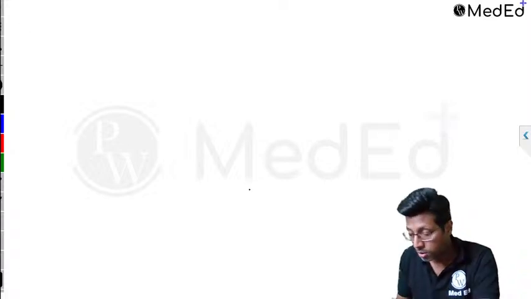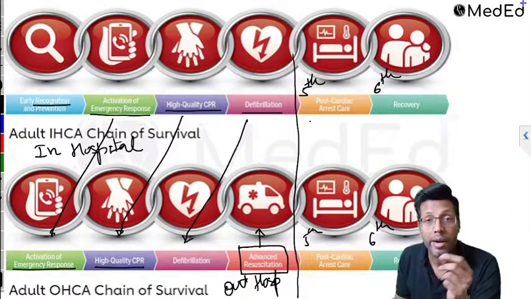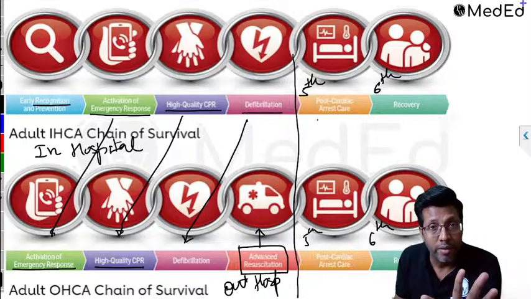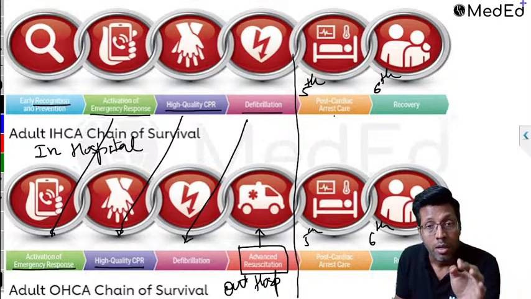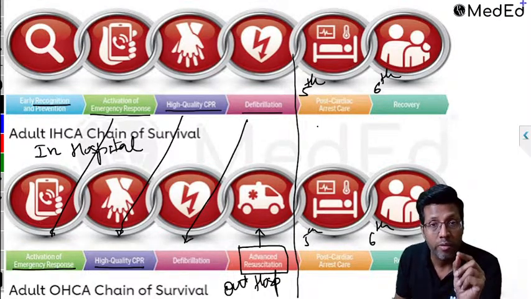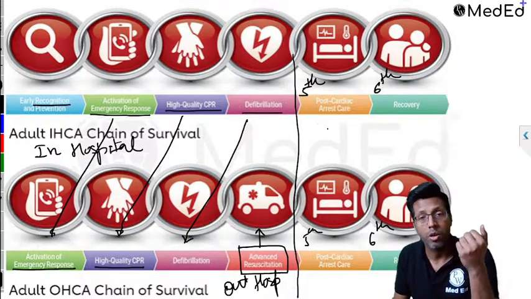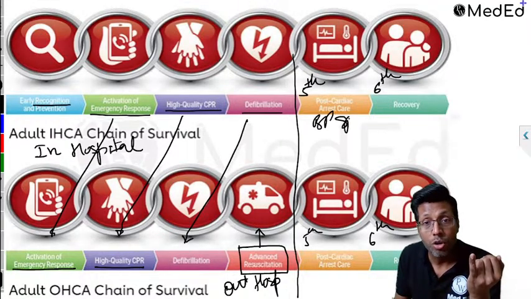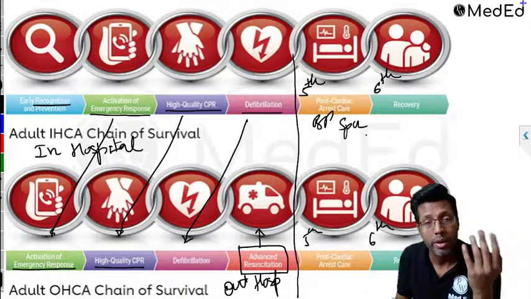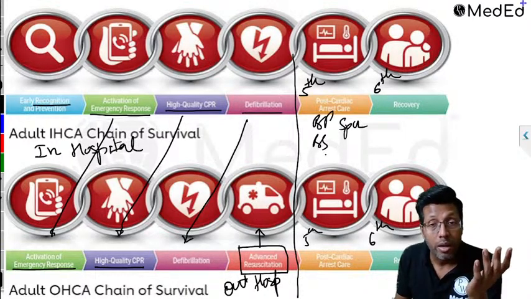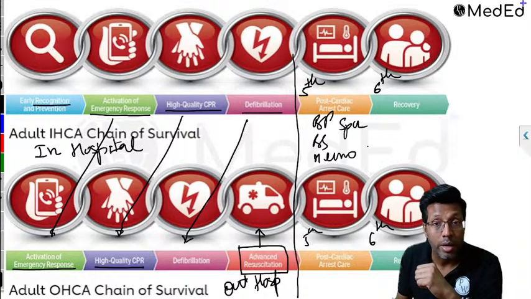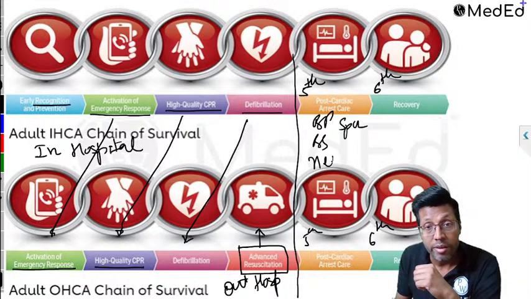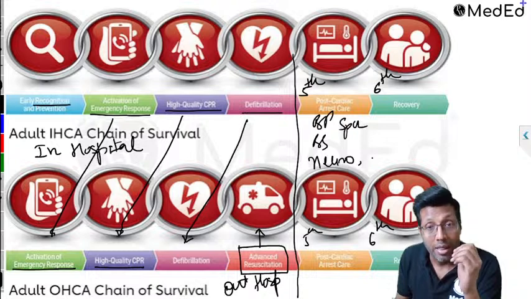So in the fifth point, which is post cardiac arrest care, what are we supposed to do? Now the patient is revived, and is in the ICU or in the hospital. Post cardiac arrest care involves ensuring that the BP is normal, trying to maintain the SpO2, trying to maintain the blood sugar levels, and getting a neurological assessment done as fast as you can, so that you can intervene if needed. You can take the patient to the cardiac cath lab, and maintain the temperature of the patient.